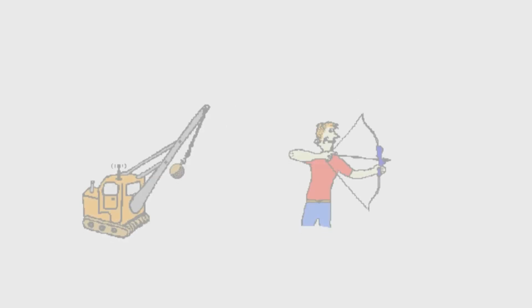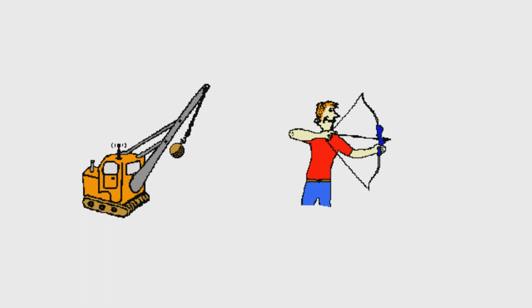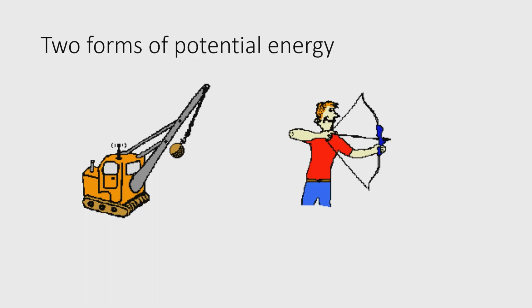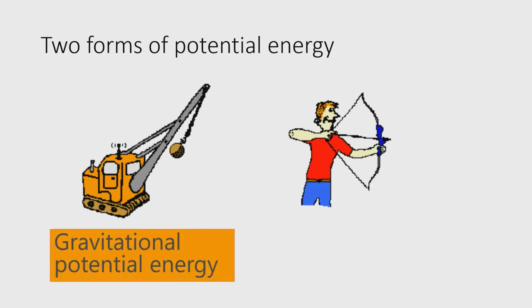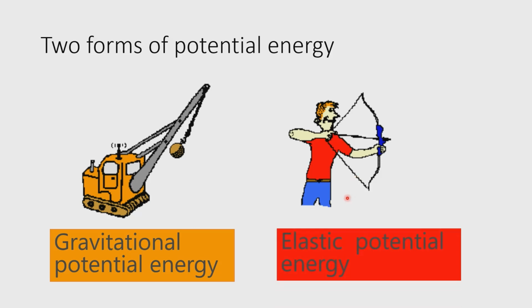This example that I've shown you, these two examples, also illustrate the two types of potential energy. No? The first one is considered as gravitational potential energy, and this second one is considered as elastic potential energy. So these two are the forms of potential energy. So let us define them one by one.